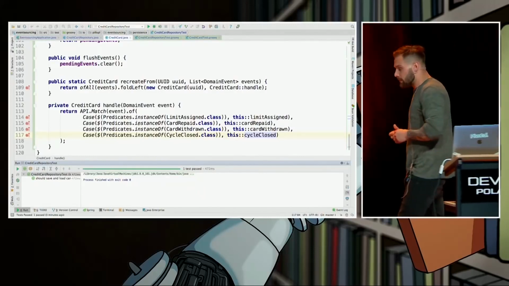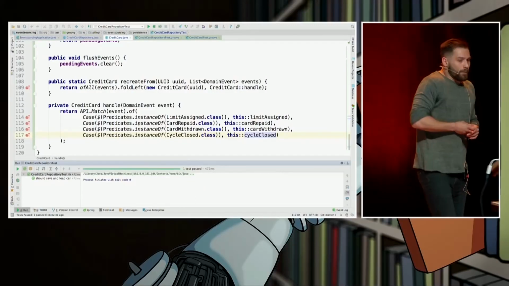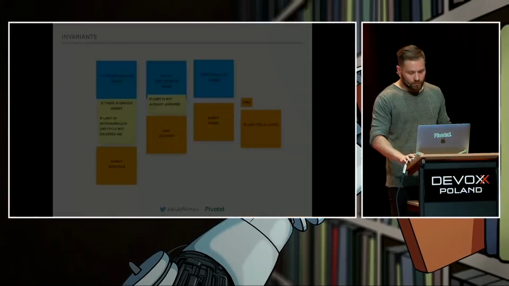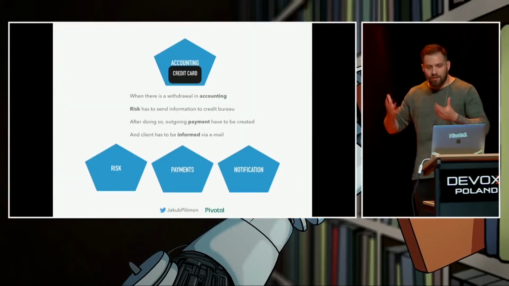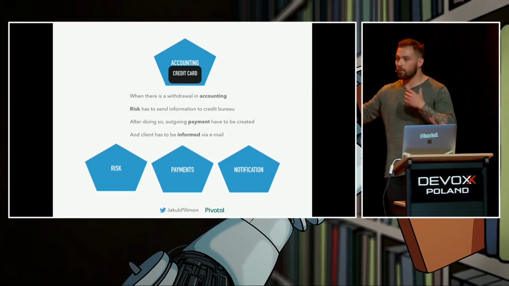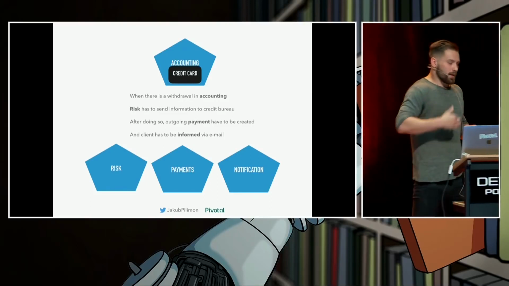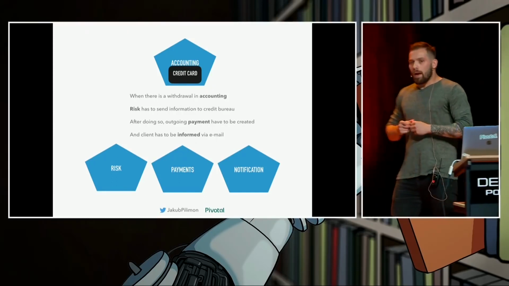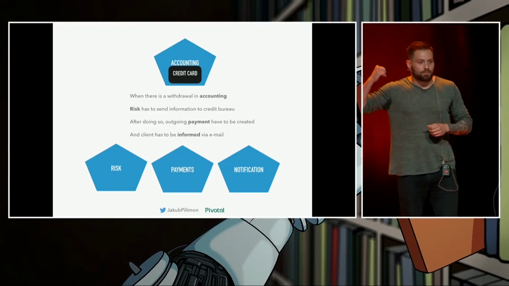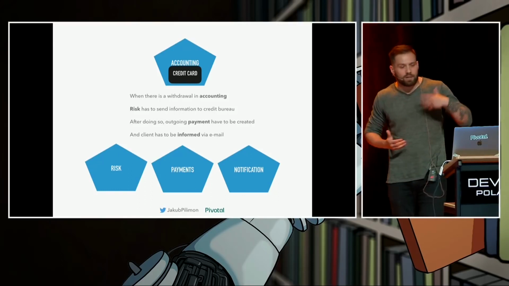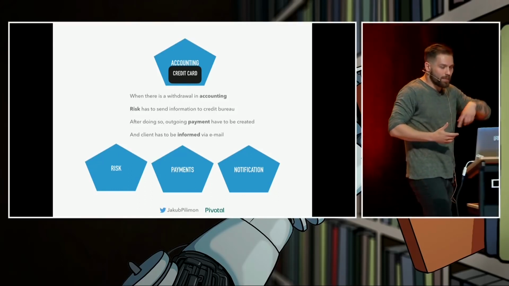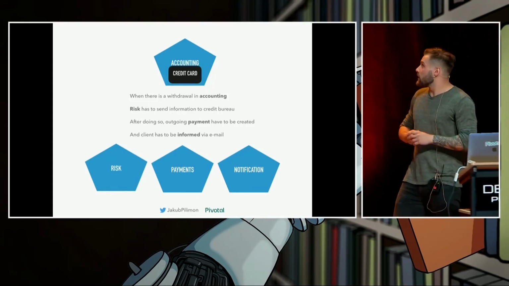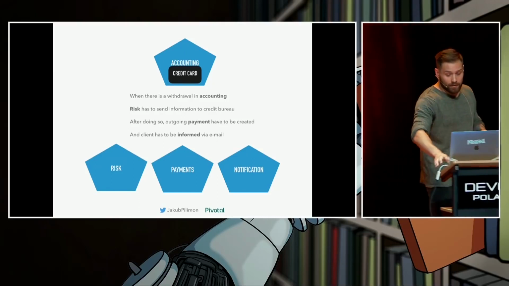And we have 12 minutes to implement event-driven architecture. So let's assume we have this kind of requirement. Whenever there is a withdrawal in accounting, let's say we have like 4 microservices in our architecture. Accounting is the one we just developed with the credit card. We have 3 more. All of them are Spring Boot applications. And we have to deliver this requirement. So whenever withdrawal is happening, we have to do something in the risk. We have to do something in the payments then. And at the end, we have to do something in the notification microservice. So I see teams trying to implement this kind of scenario like this.